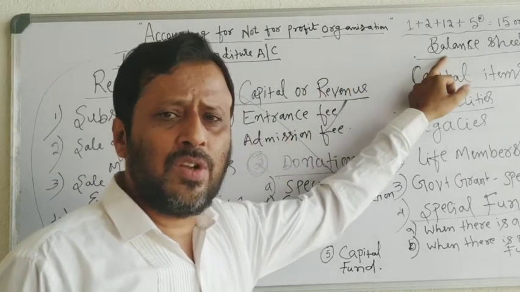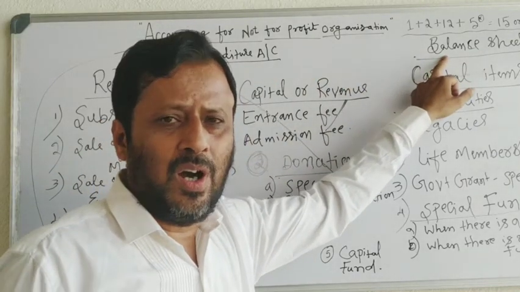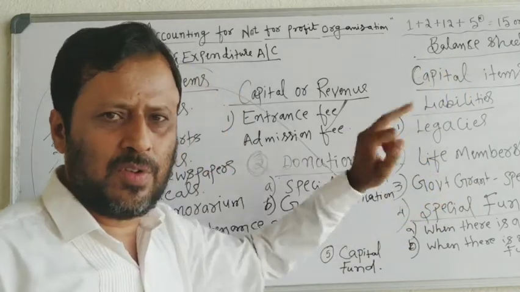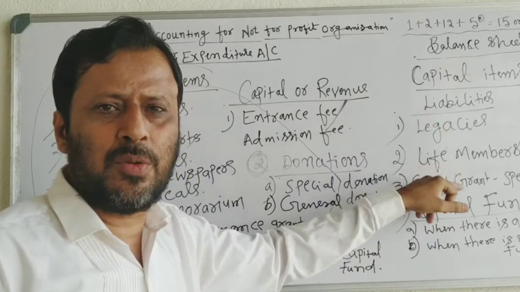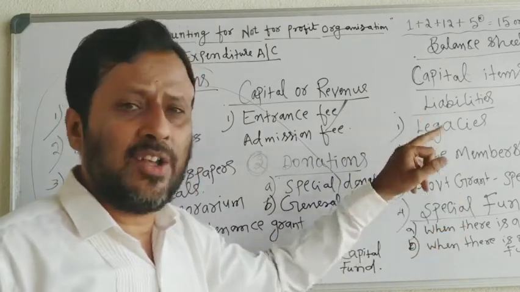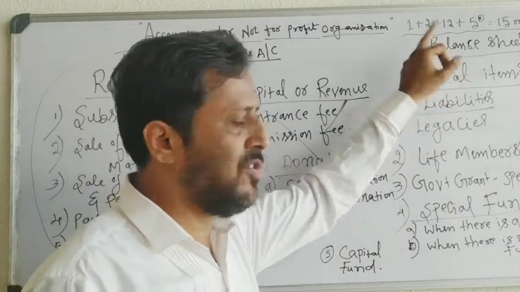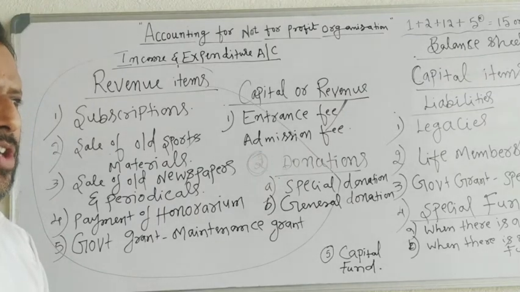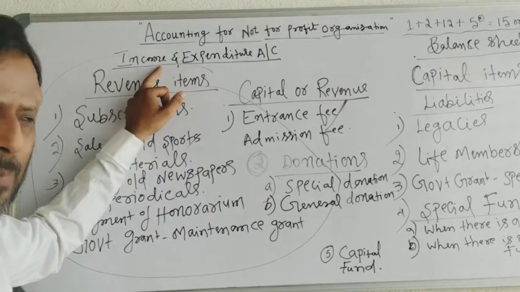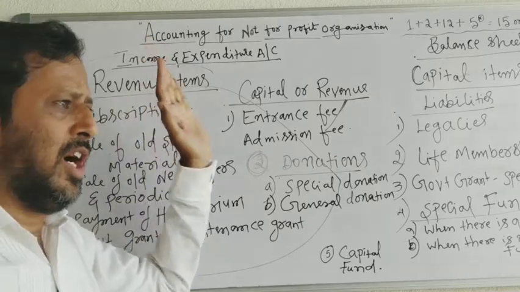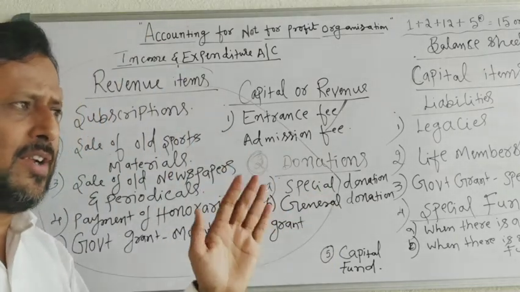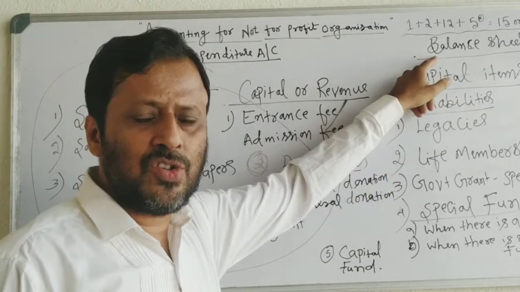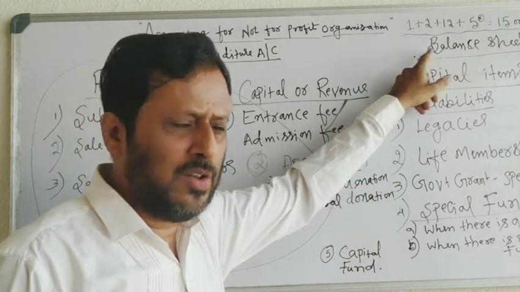In balance sheet, we have to show all assets and liabilities and capital items. Whatever capital items there are, capital receipts and capital expenditure, and assets and liabilities will be shown in the balance sheet. Revenue items, revenue receipts and revenue expenditures are shown in income and expenditure account. Assets, liabilities and capital receipts and capital expenditures will be shown in the balance sheet of a not-for-profit organization.